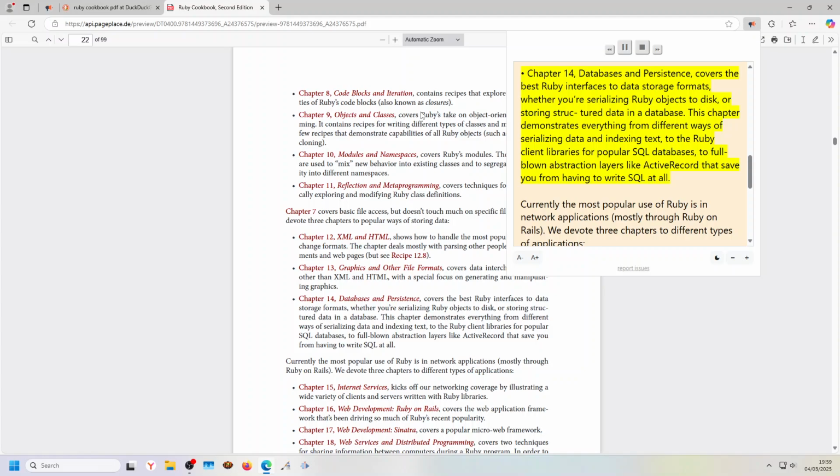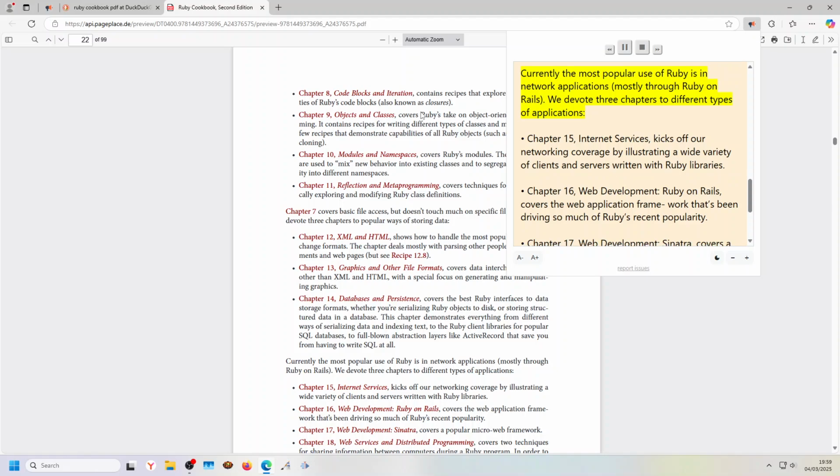This chapter demonstrates everything from different ways of serializing data and indexing text, to the Ruby client libraries for popular SQL databases, to full-blown abstraction layers like Active Record that save you from having to write SQL at all. Currently the most popular use of Ruby is in network applications, mostly through Ruby on Rails. We devote 3 chapters to different types of applications.